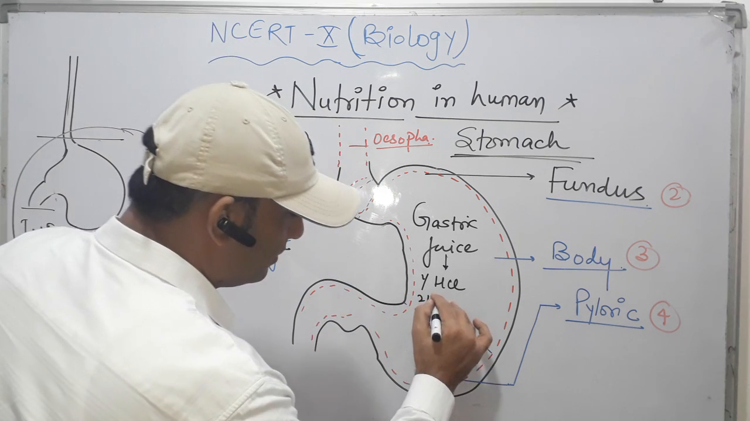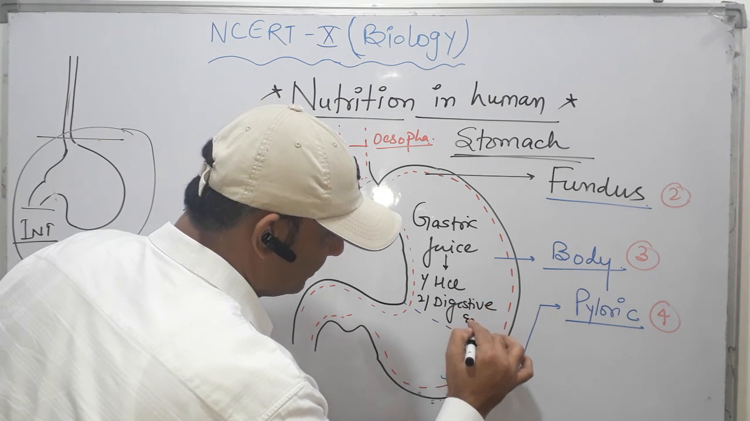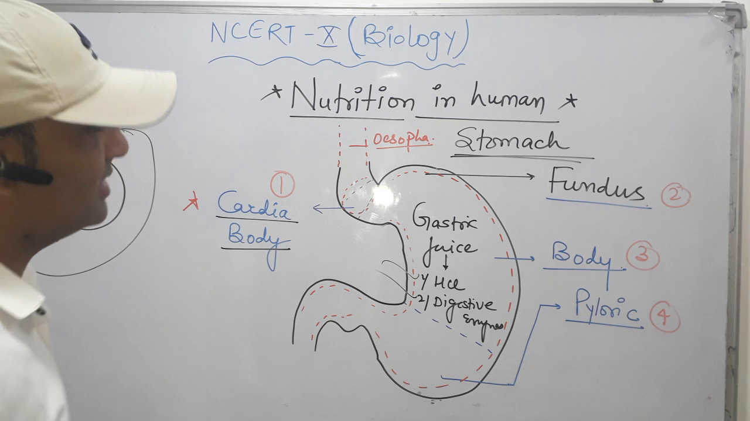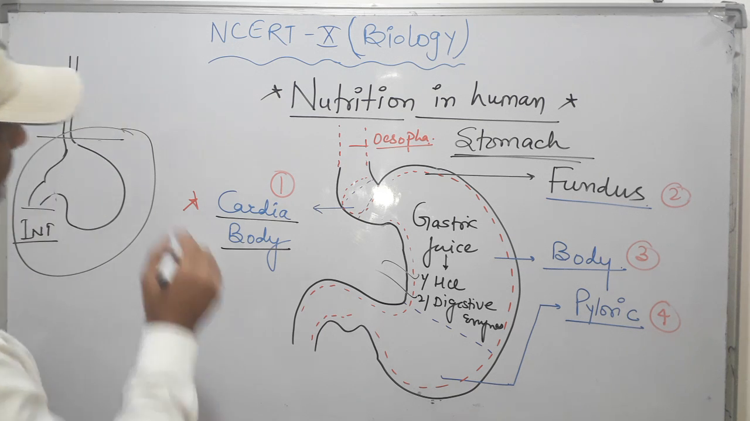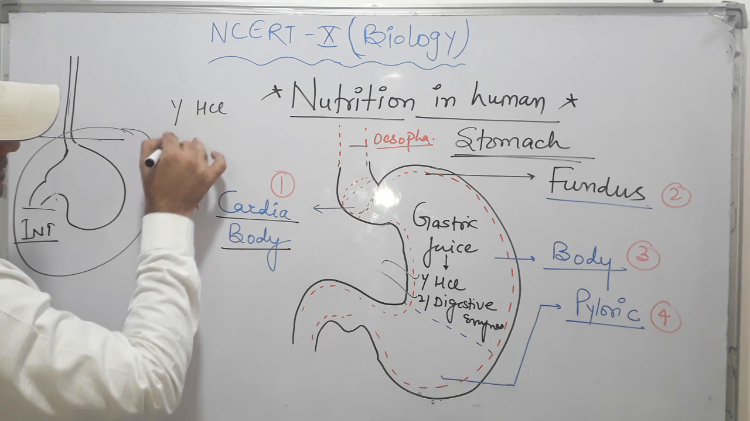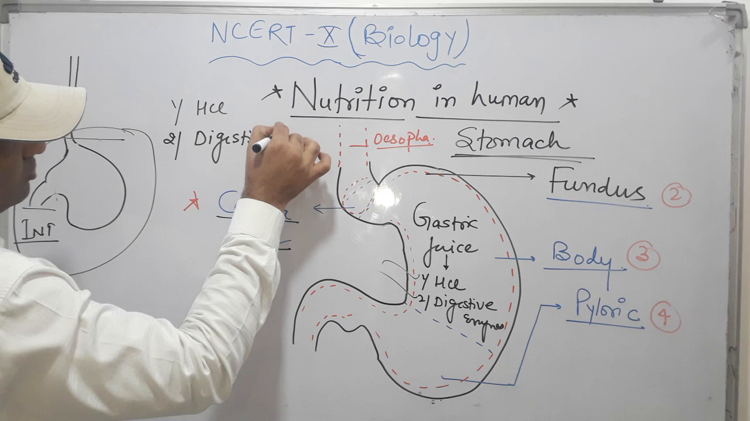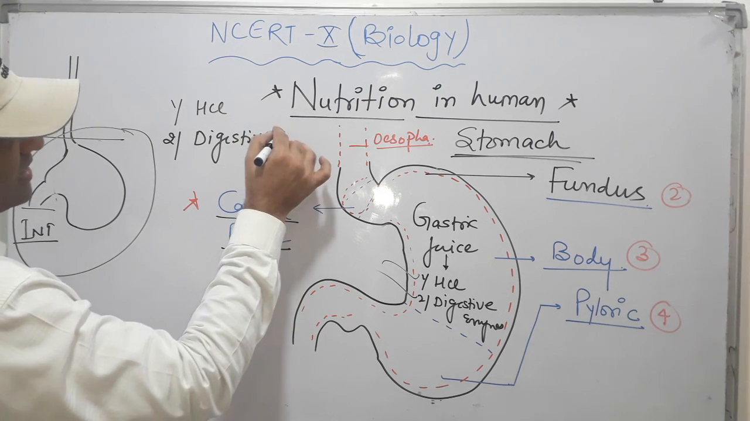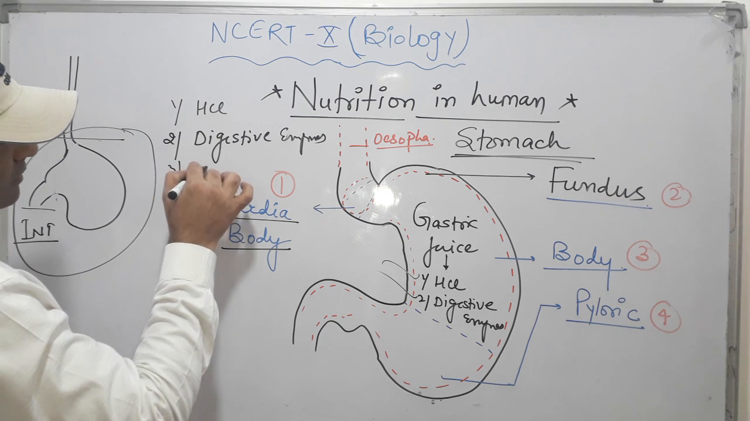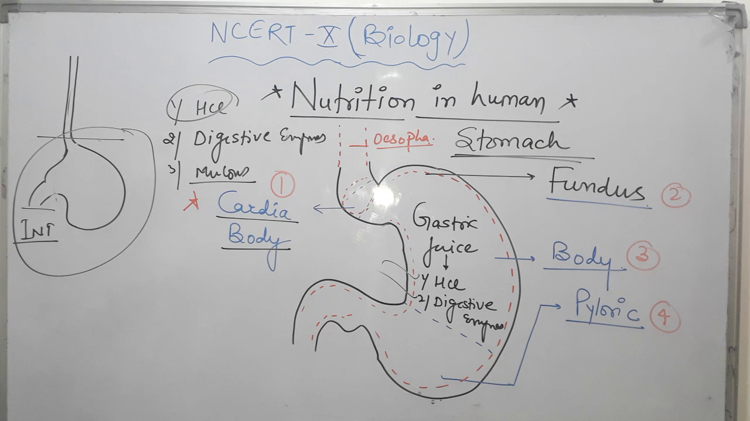Clear? So first hydrochloric acid and second digestive enzymes. Third is the mucus. So gastric juice contains first hydrochloric acid, second digestive juice or we can say digestive enzymes, and third mucus. Now the functions of these three structures.